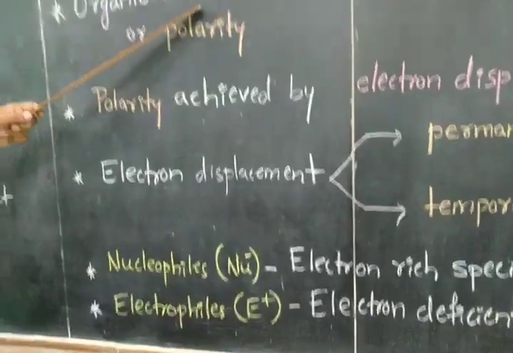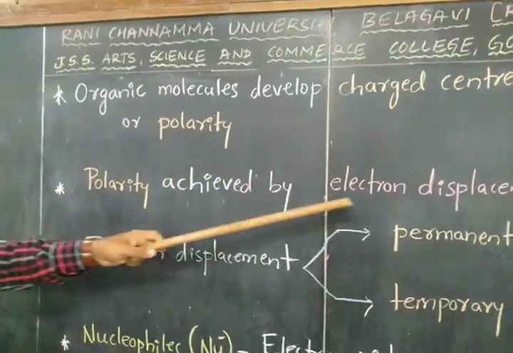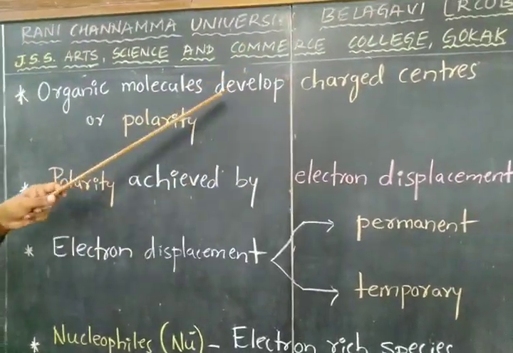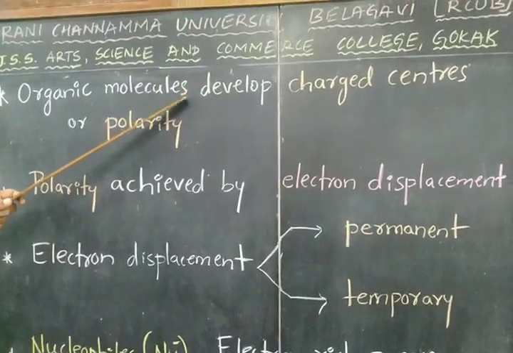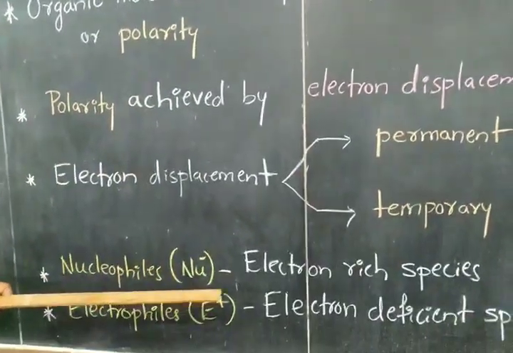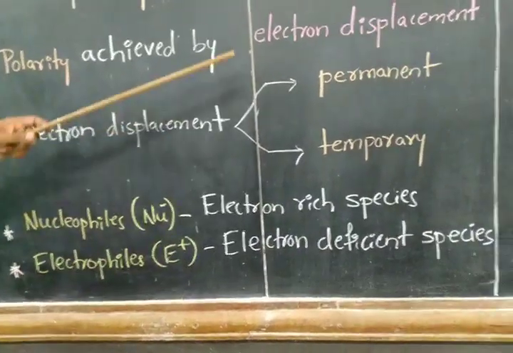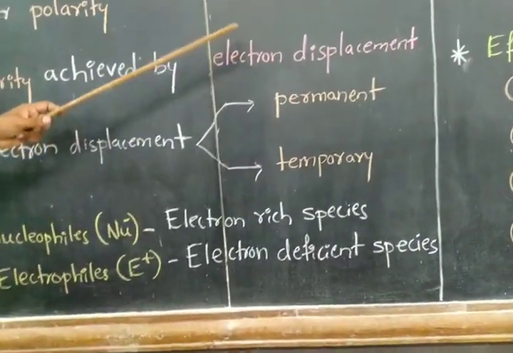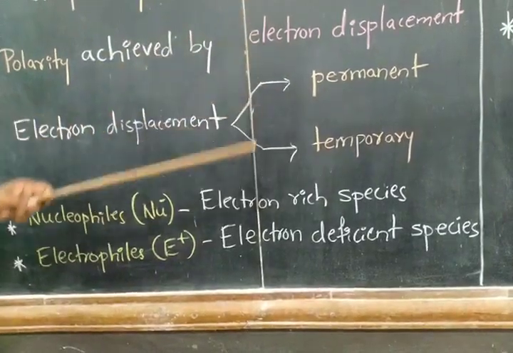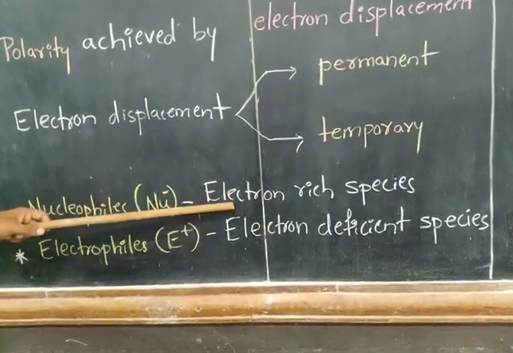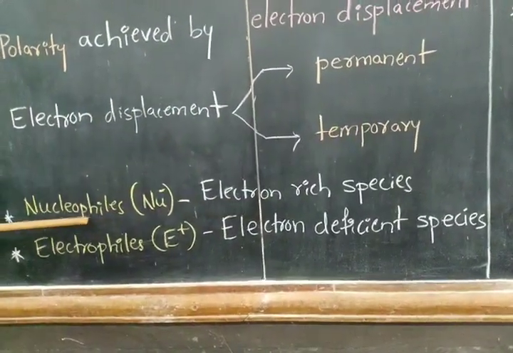If the displacement of electron gives the molecule a positive charge, we call that molecule an electrophile. If the electron displacement causes the molecule to attain a negative charge, we call such a molecule a nucleophile.